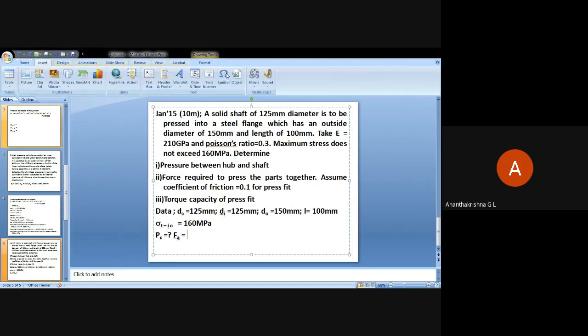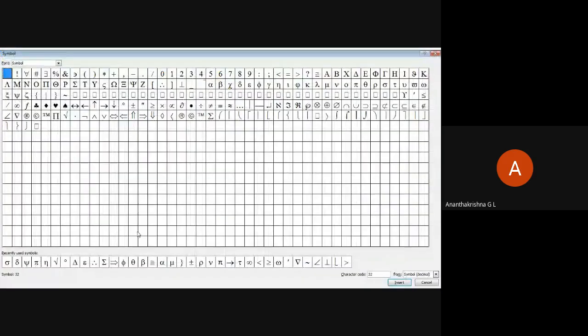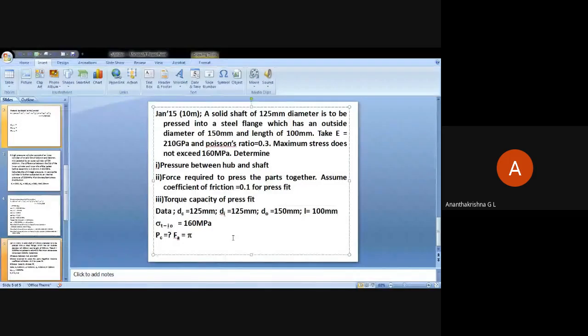Fa is equal to pi d l into coefficient of friction small f into PC. This is the equation for axial force, where f is the coefficient of friction and PC is the junction pressure.